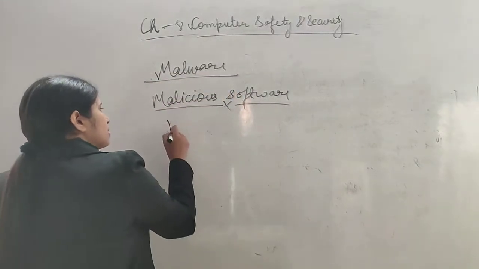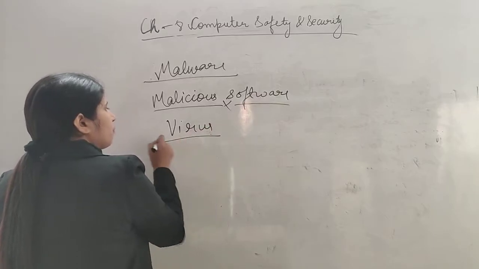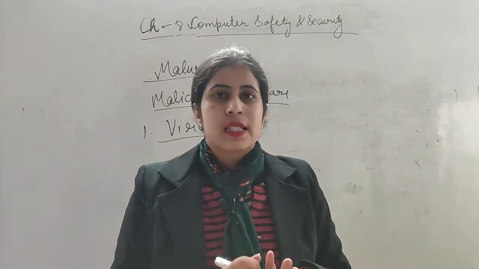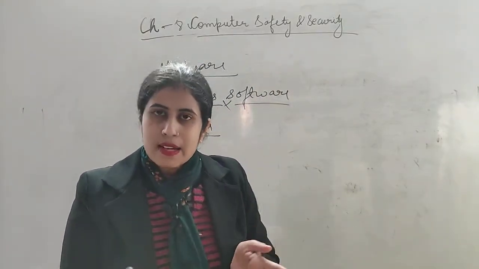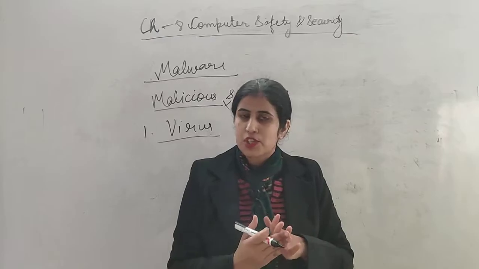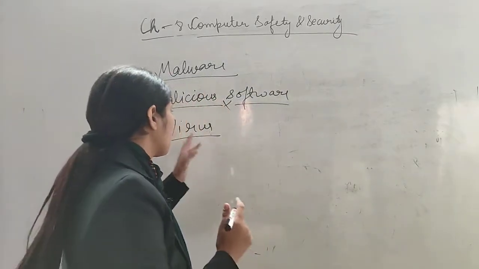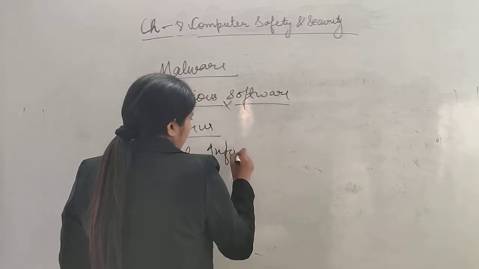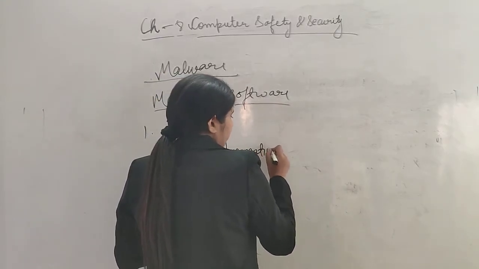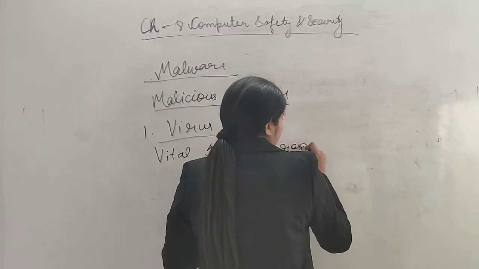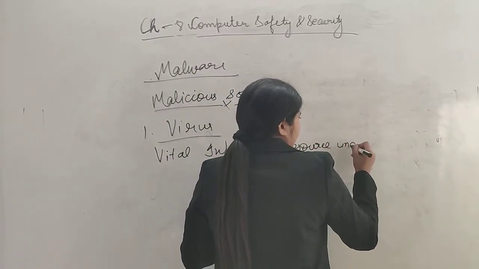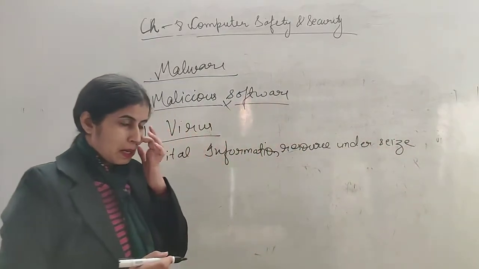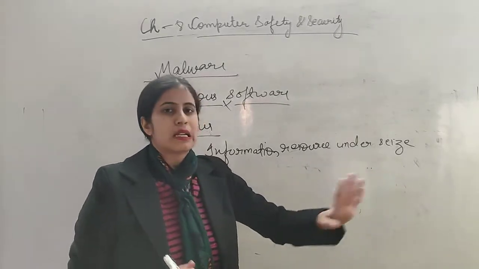Okay, so the first one is virus. What is the first malicious software? The first malicious software is virus. What is virus? Virus stands for Vital Information Resource Under Siege. What is the full form of a virus? Vital, Information, Resource, Under, Siege. Okay? Vital Information Resource Under Siege.